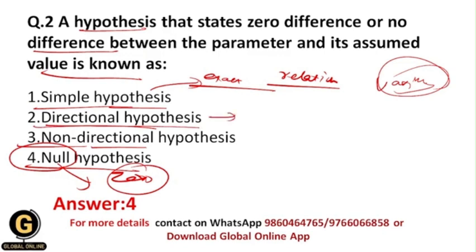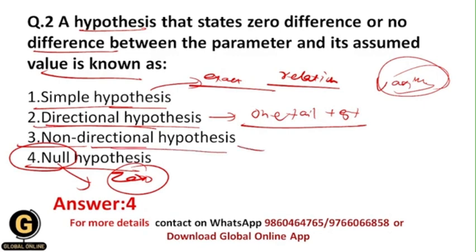Basically, directional hypothesis is the hypothesis which states the result in one direction only. Okay, it has only one direction, and that's why this kind of hypothesis is tested by a one-tail test. And I think we have seen this test as well in yesterday's video, so for that you can refer to yesterday's video. And what is non-directional hypothesis?